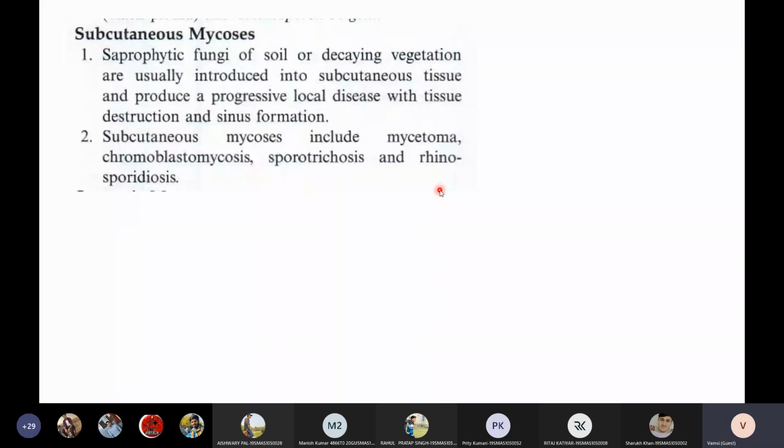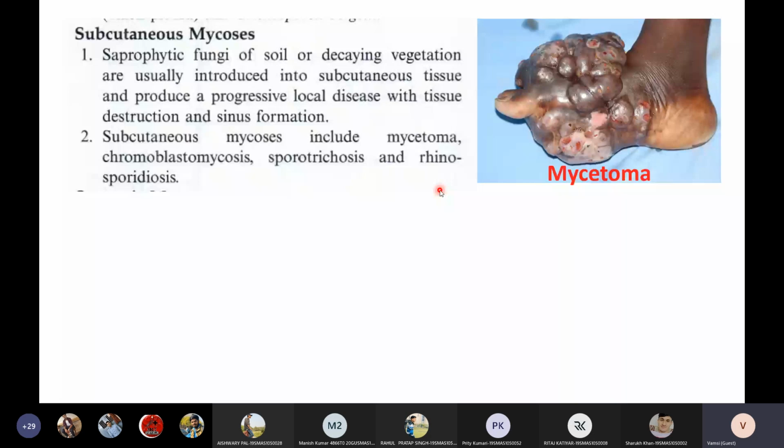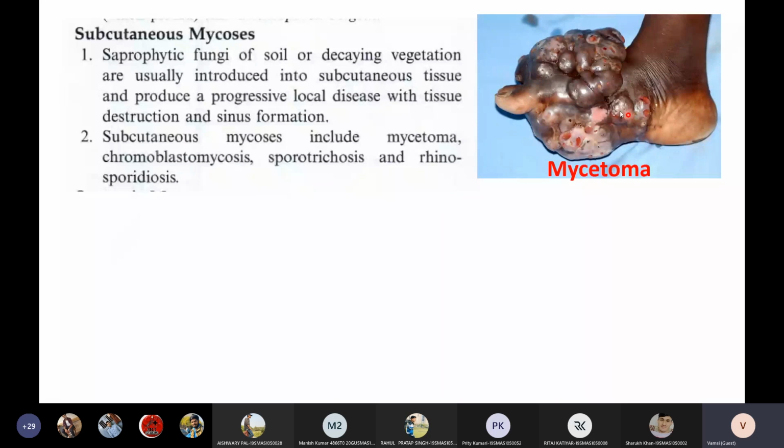Those four are: first one, mycetoma. You already know what is mycetoma. This is how a mycetoma fungal infection looks like. Then second one is chromoblastomycosis. Trust me, students, fungal diseases are one of the ugliest or most uncomfortable infections anyone can get.